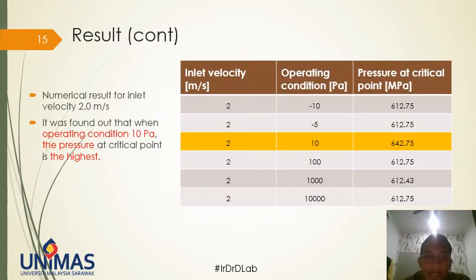But then the numerical result for inlet velocity 2.0 meter per second is shown in the table here. It was found that when operating condition is 10,000 Pascal, the pressure at the critical point is the highest, which is more preferable, because the more pressure at the critical point, the more it helps in dispersing away the air